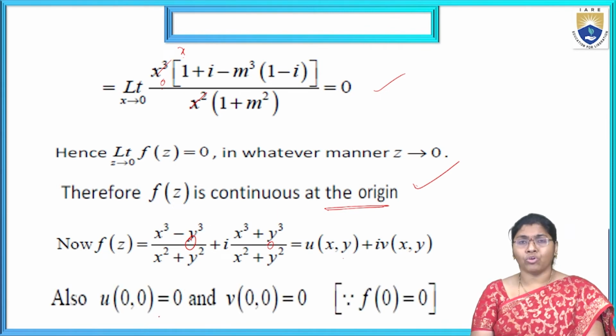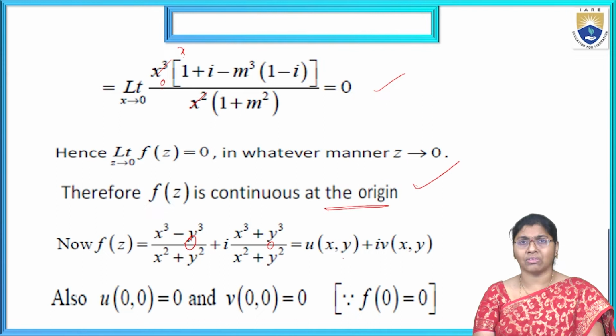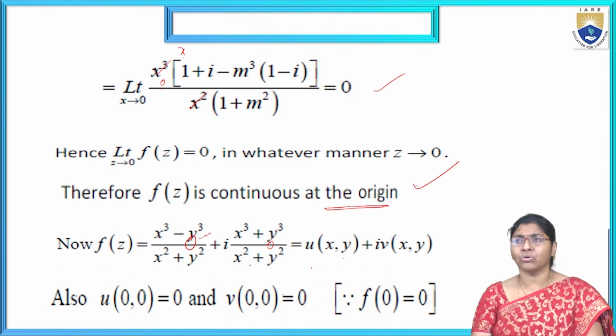Also, u of 0 comma 0 is equal to 0. Substituting 0 comma 0 in this equation, we get 0, and in v also, with x value 0 and y value 0, we get 0. Then f of 0 equal to 0.